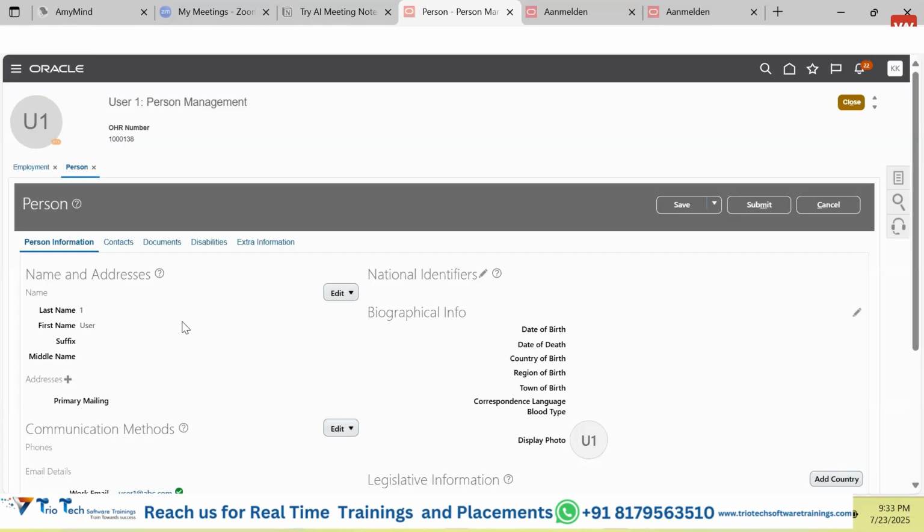now let's do some sort of transactions. What are these transactions, guys? Suppose this person does not have a date of birth. I want to put the date of birth. There is a pencil icon. You see the UI is also not uniform. Now understand the challenges.